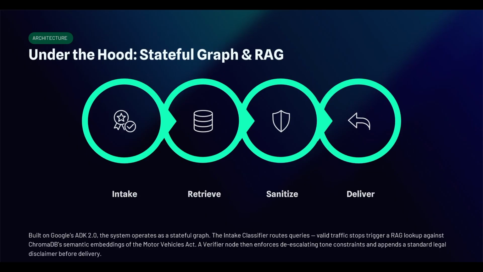First, the intake classifier parses the user's query against a structured JSON schema to verify if the incident is roadside related. If it's unrelated, the graph routes the flow to the polite decline node. For valid roadside issues, the roadside legal lookup node is triggered. This node runs semantic search using a local ChromaDB vector database loaded with the official Indian Motor Vehicles Act. It extracts the top 5 most relevant legal clauses.